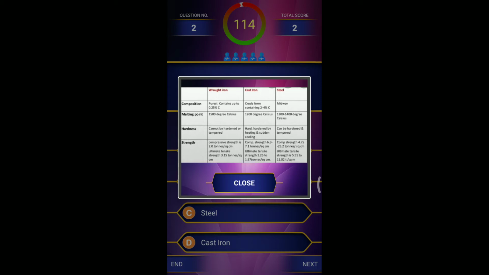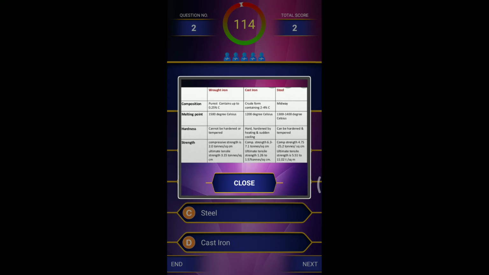Wrought iron is the most purified metal, so its melting temperature is 1500. Cast iron melts at 1200 degrees centigrade, and will be completely liquid at around 4.2 percent carbon. Steel melting temperature is 1300 to 1400 centigrade, friends.